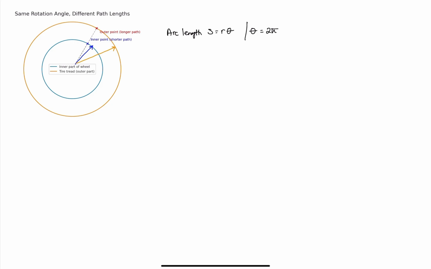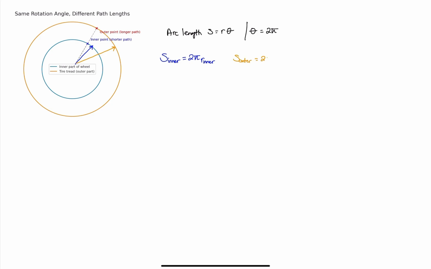If we want to take the inside, we'll call this S inner, play on words there, we'll call that 2 pi times the radius of the inner, whatever that may be. Then if we want to look at the outside, it's similar.